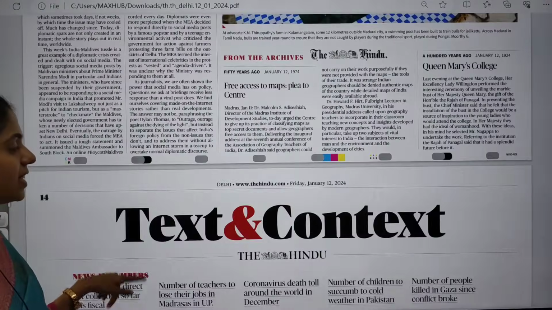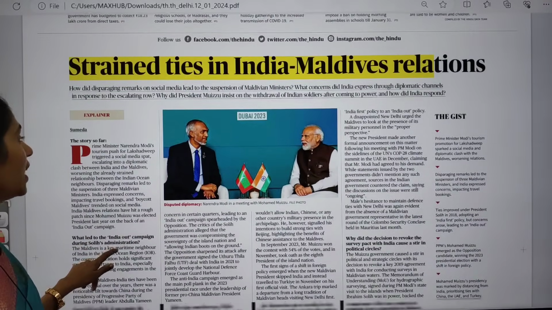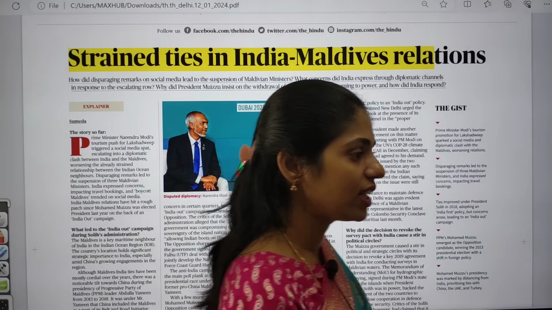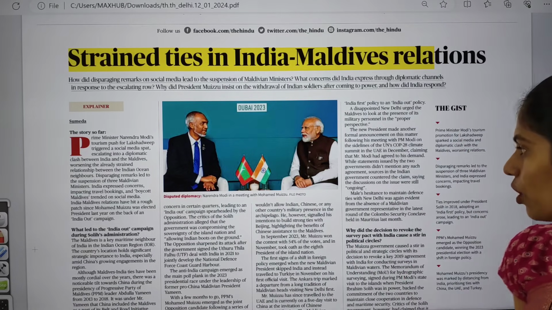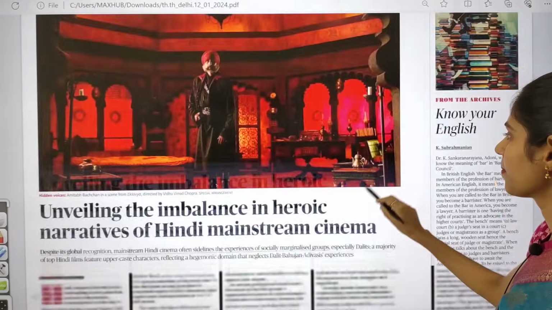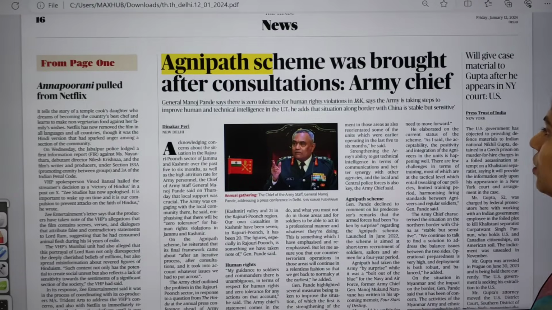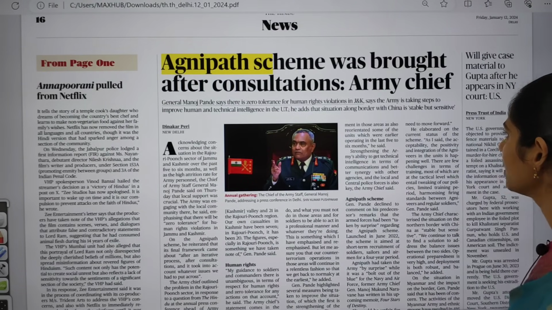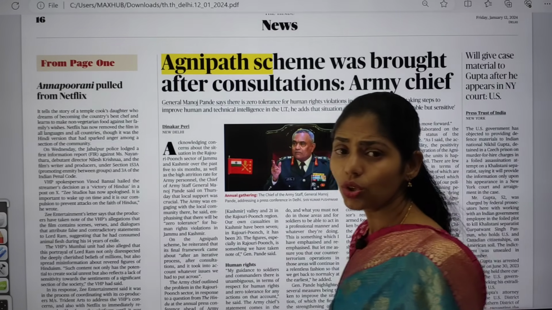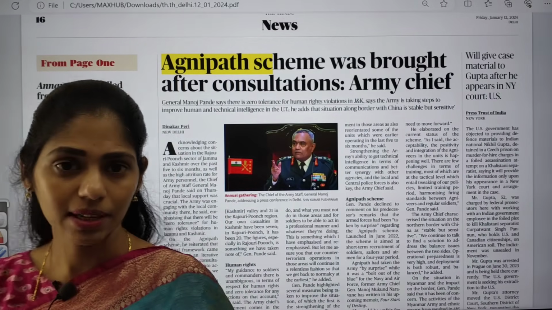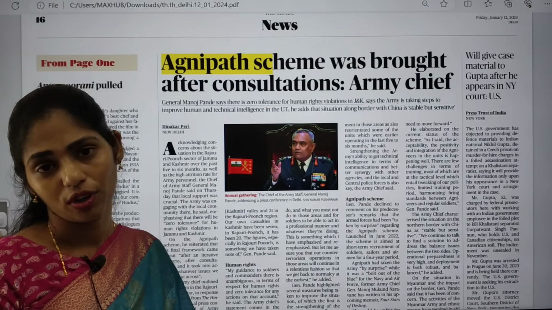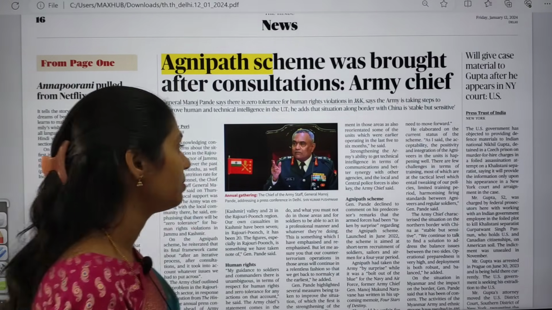If you move on in the text and context, we have already discussed the topic regarding strained ties in India and Maldives relations. For the last 4 days we have been discussing this topic, so I am not going to give a detailed explanation of it in today's class. If you move on here, you can see one important scheme, the Agnipath scheme, which was brought after consultations, says the Army Chief. You have to know what the Agnipath scheme is and who is eligible, how many years they can continue, and what to do after that. All these things you have to remember.